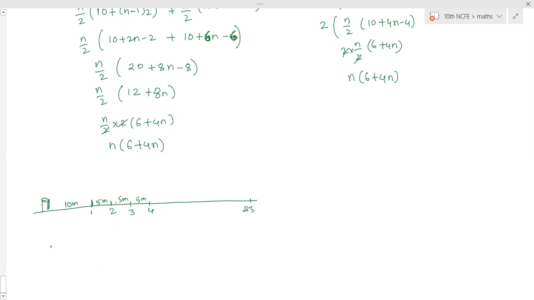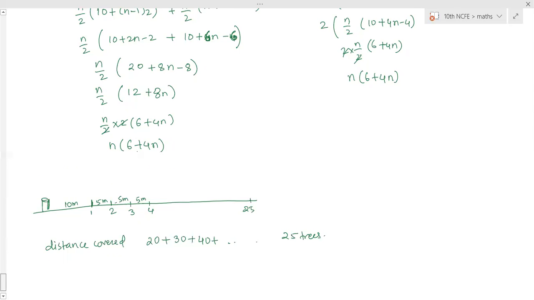For the first tree, distance covered is equal to 20 meters. 10 moving forward and coming back again, 20 meters. For the second one, 30 meters. 10 plus 5, 15 moving forward, coming back is 15. So that is 30. For the third one, 20, 10, 10, 20, 20, 20, 40. So on till 25 trees.